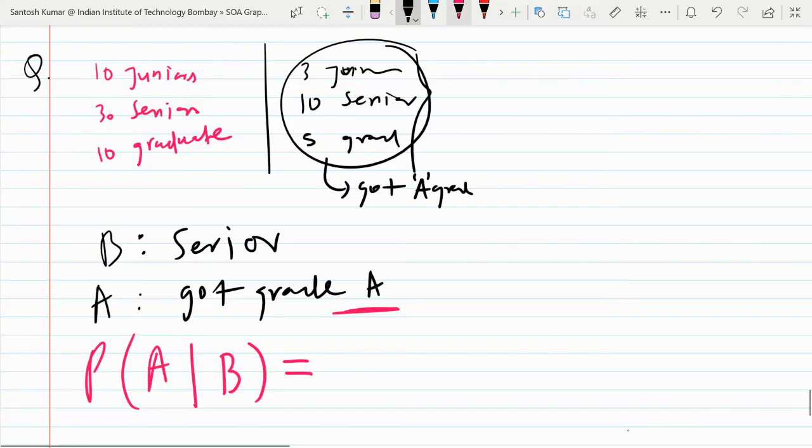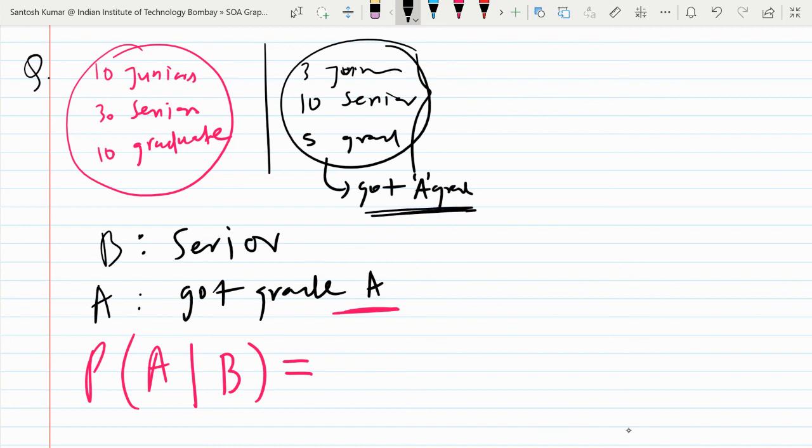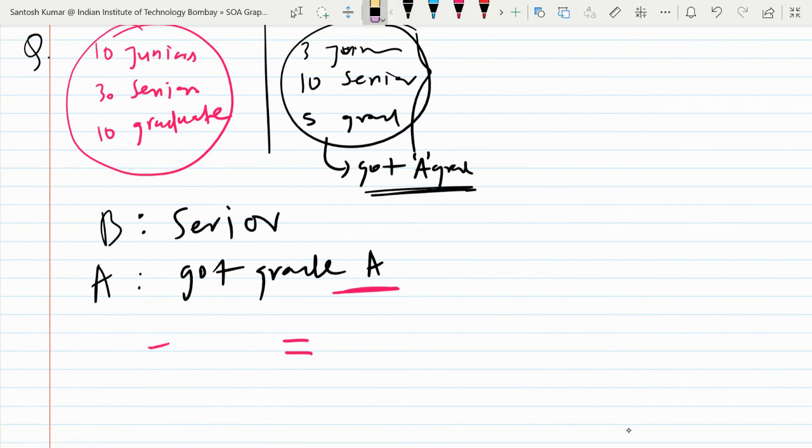So what I'm telling, in a class, total 10 juniors, 30 seniors, and 10 graduate students are there. You are given that 3 juniors, 10 seniors, and 5 graduate students got an A grade. So the question is what is the probability that a student is a senior if they got an A grade?